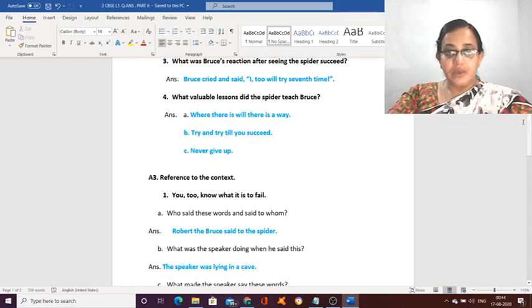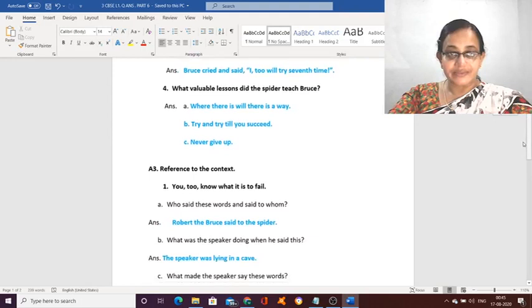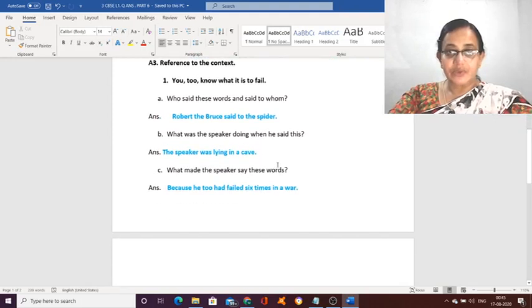Right? Now, I have taken only 4 questions which are very important. Remaining questions you need not write. Okay? Just for your convenience. Now, reference to the context. First one, you too know what it is to fail. Now, this is a line taken from the chapter. So when a line is taken from the chapter and the questions are framed according to that particular statement, we call it reference to the context.